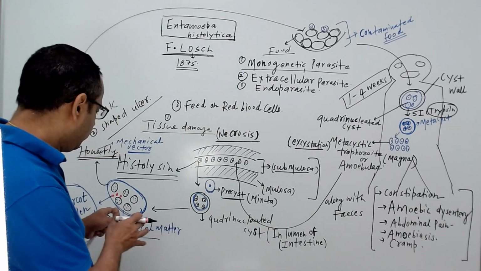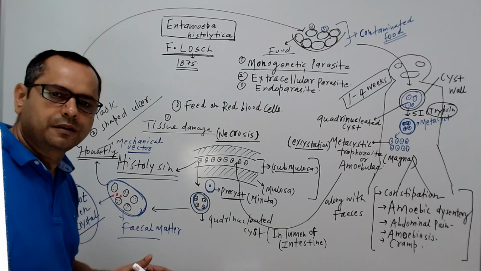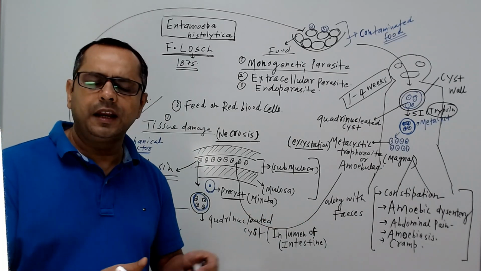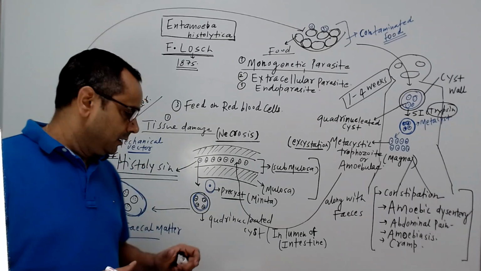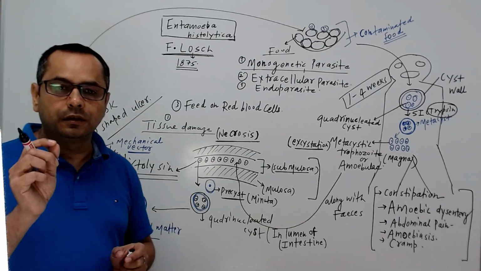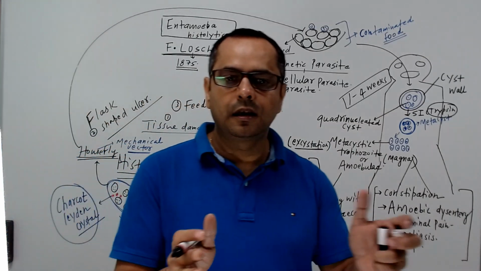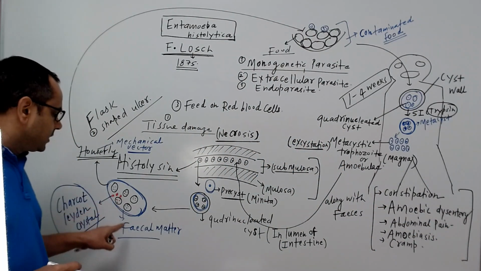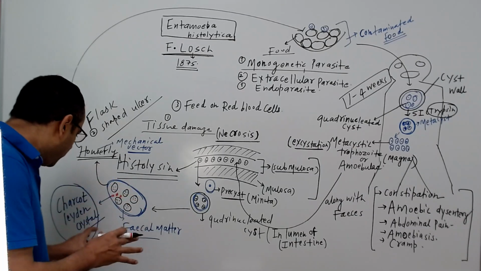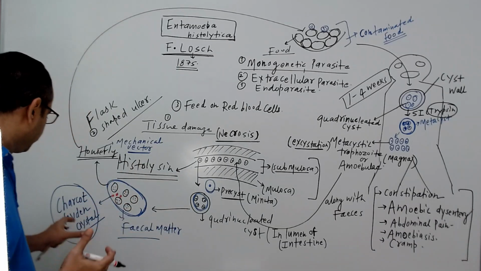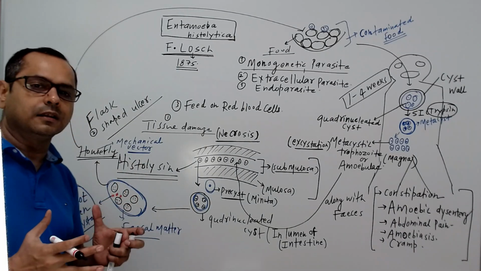Now, if that fecal matter is present in the open, in an agricultural field or anywhere, it contains the quadrinucleated cyst in large number. And remember, this fecal matter also contains some white stone, charcoal leyden crystal.